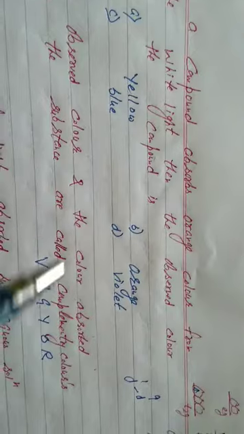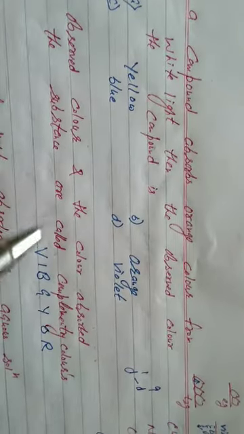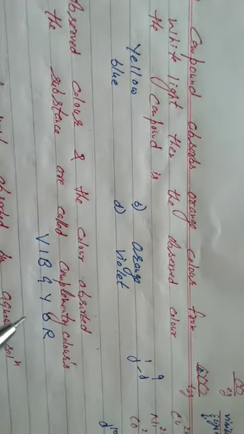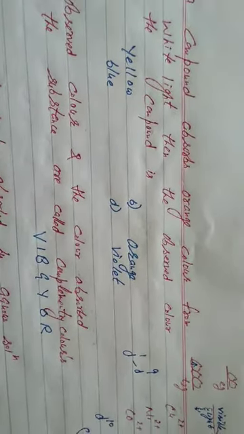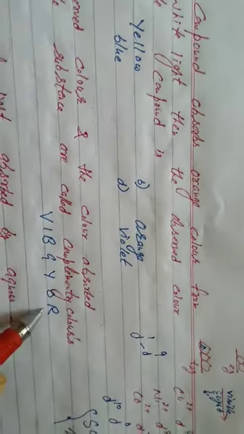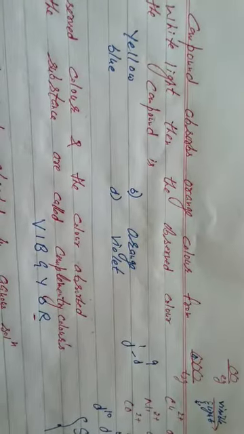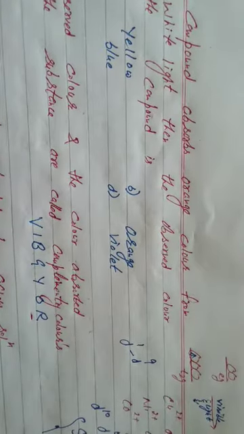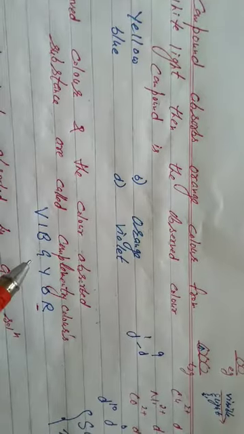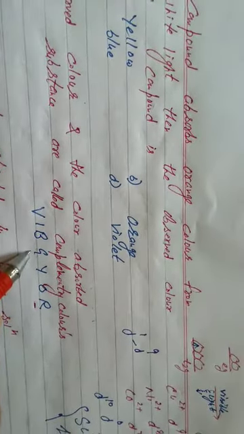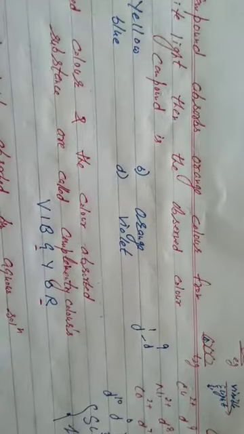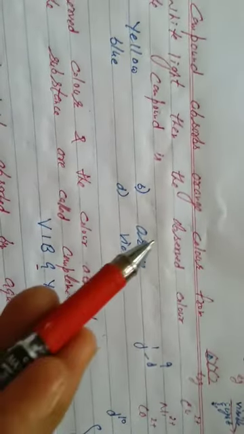Students, please, the observed color and the color absorbed by the substance are called complementary colors. Suppose a substance absorbs wavelength corresponding to red light. Then the observed color will be greenish blue, because red and greenish blue are complementary colors. Students, how to answer these questions? It's very easy. Please try to understand.